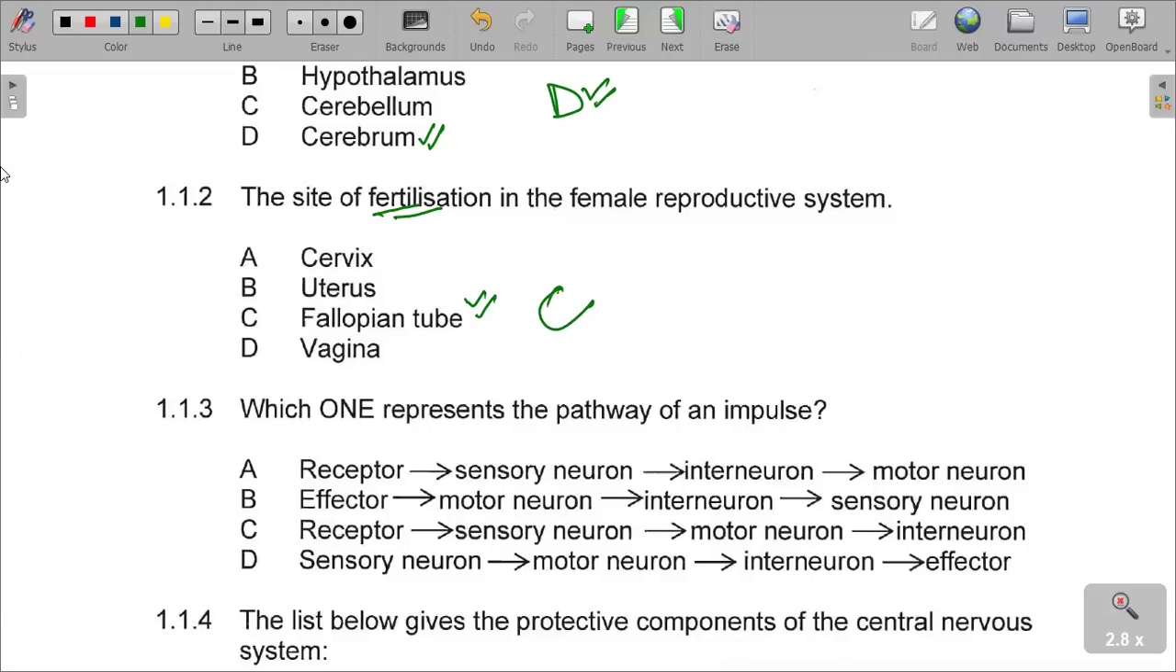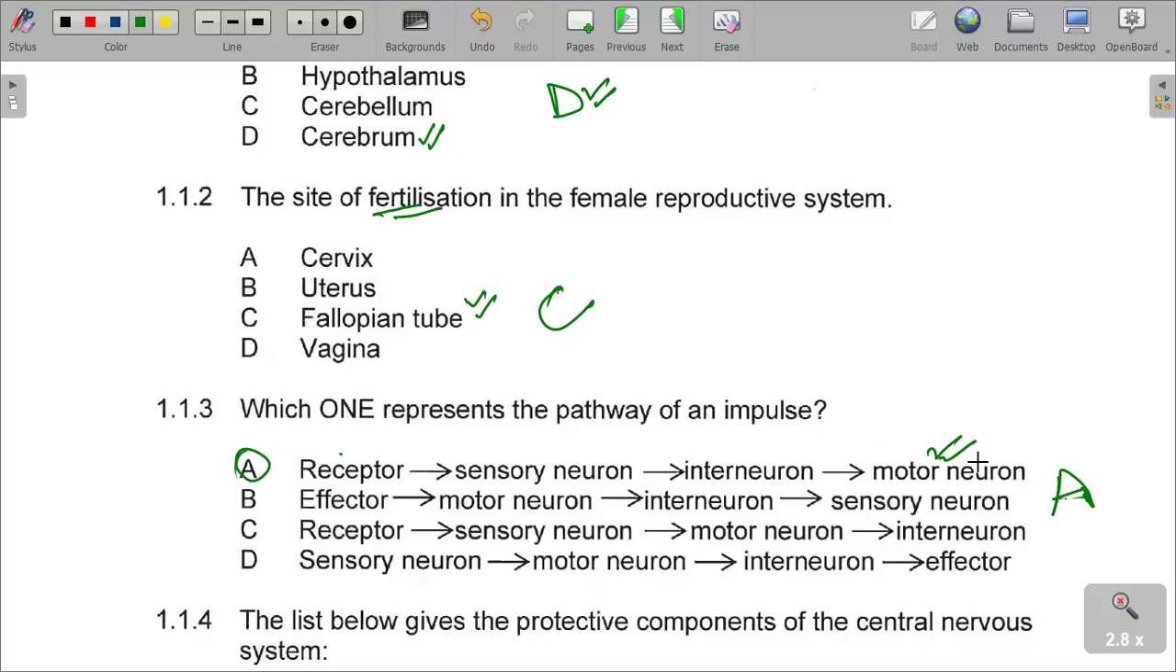In any case, our correct answer should start with the receptor. We start with the receptor, the sensory neuron, the interneuron, and the motor neuron. We have got our possible answers only between A and C. However, on C, we are saying receptor, sensory neuron, motor neuron, and then interneuron. So please understand that the correct answer is A. A is the correct answer.